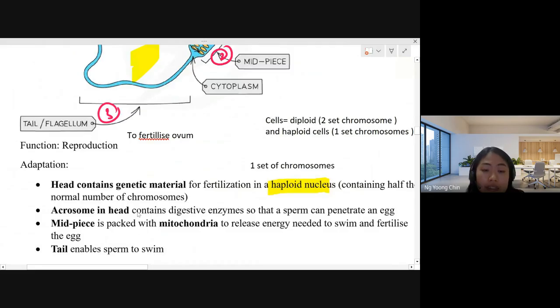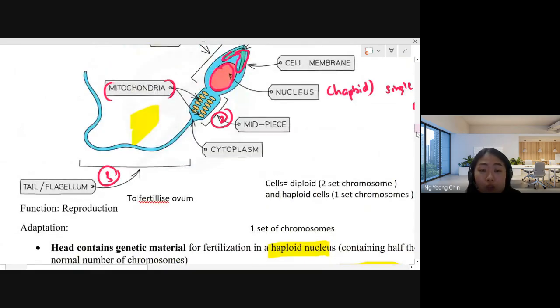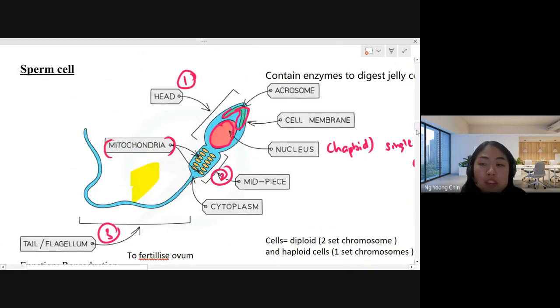So the acrosome in the sperm head contains digestive enzyme, which helps to penetrate into the egg. The mid-piece has the mitochondria, so they are able to release energy for the sperm to swim towards the ovum and fertilize the egg. They also have the tail to enable the sperm to swim, because the function of sperm is to swim towards the ovum and fertilize it.